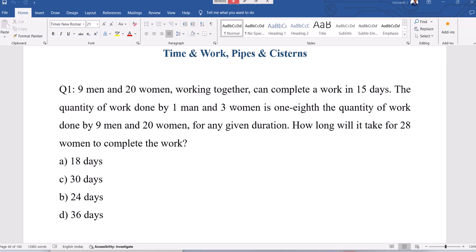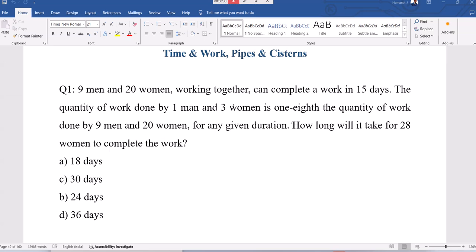Let us see the previous questions from the time and work, pipes and cisterns topic. Here, if you observe this first question, a group of people, 9 men and 20 women working together, can complete a work in 15 days. Whereas the quantity of work done by 1 man and 3 women is 1/8 of the quantity of work done by 9 men and 2 women for any given time duration.